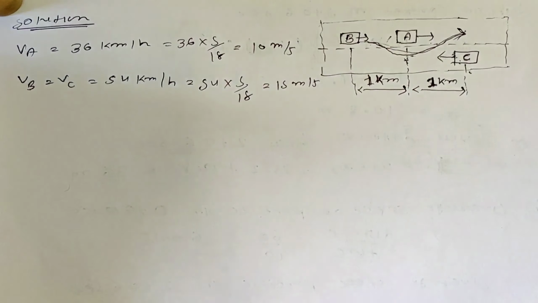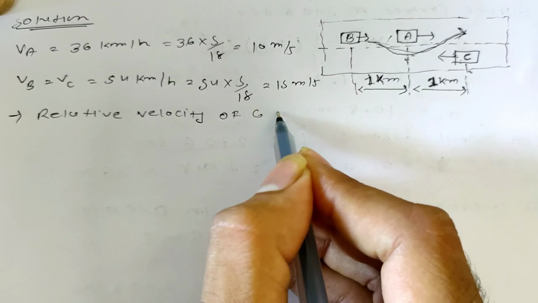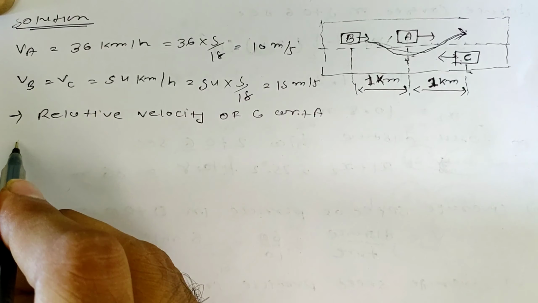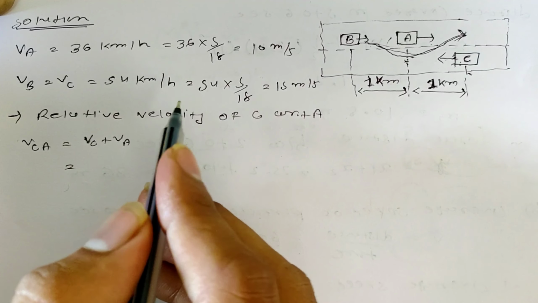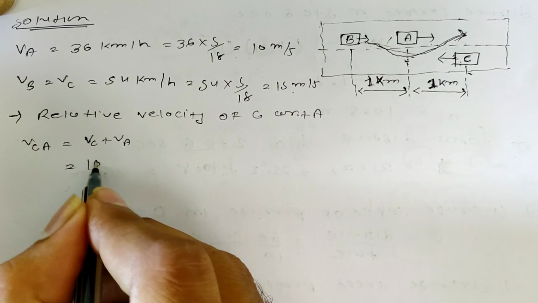We can say the relative velocity of C with respect to A, let it be VCA. So VCA is equal to what? You can see that C and A are in opposite directions, so it is VC plus VA. VC is 15 and VA is 10 meter per second. So 10 plus 15, 25 meter per second.